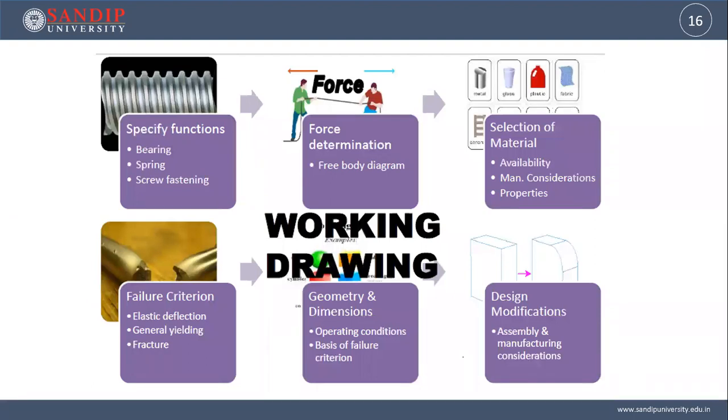So if the strength of the shaft material is more, the diameter may be small. But if the strength is less, you will have to have a shaft of bigger diameter, like that. So based on this, geometry and dimensions will be fixed. Then even operating condition limits may be there, like space considerations and all that. And finally, design modifications depending on the assembly and manufacturing considerations, and then the component is finally done. The dimensions of the components are done. So this is all we have for today's lecture.